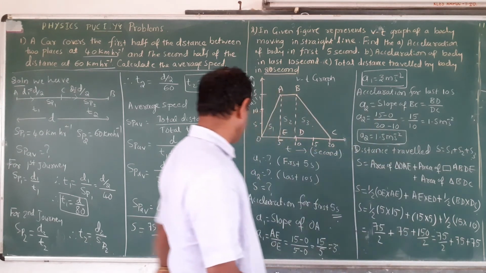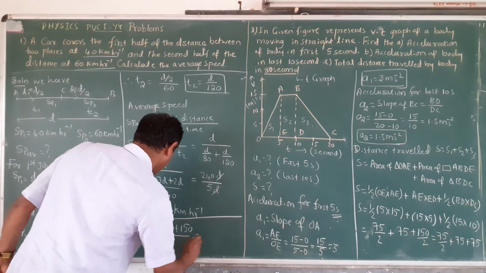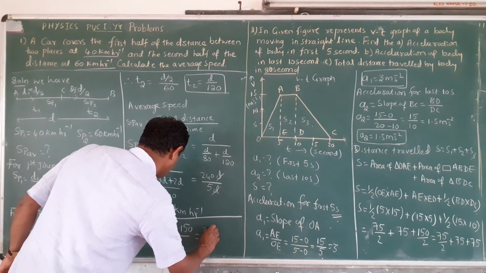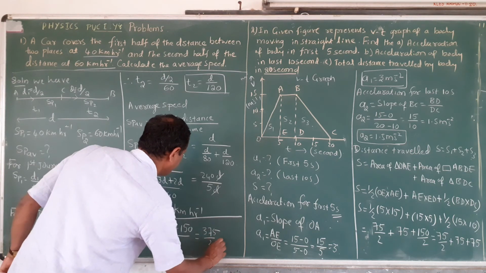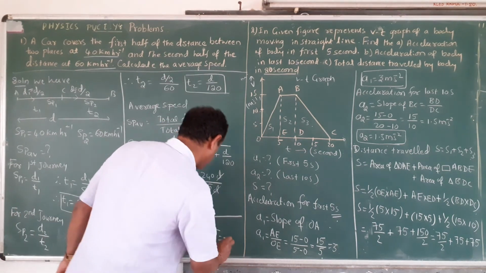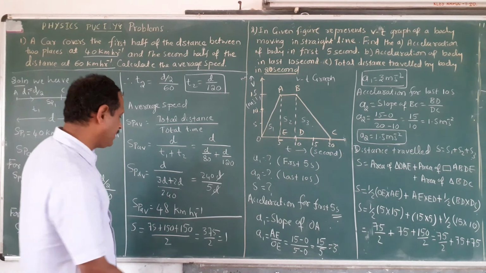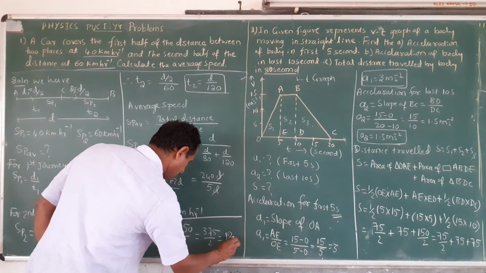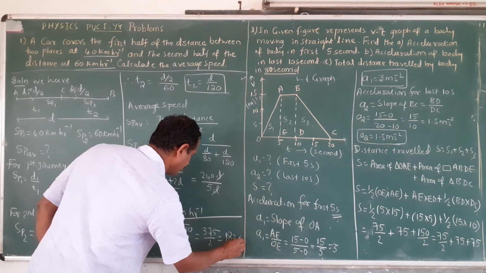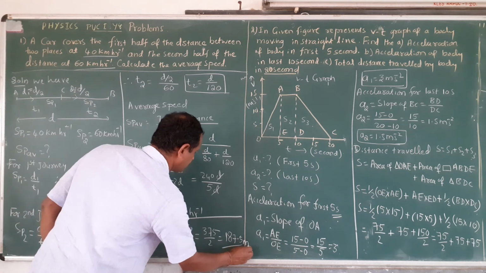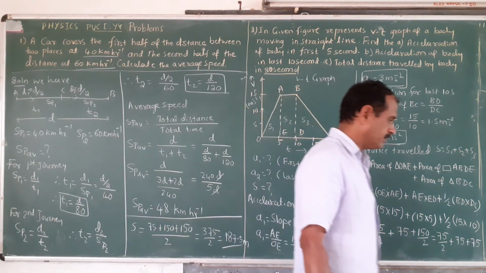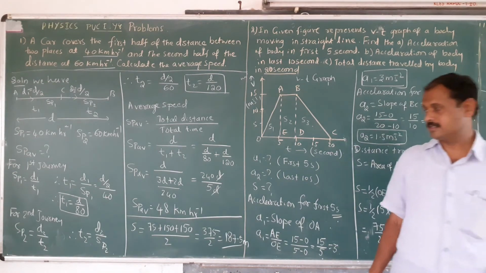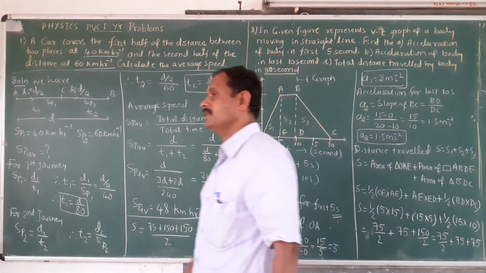It is 375 divided by 2. What will the answer be? 187.5 meter is the answer.